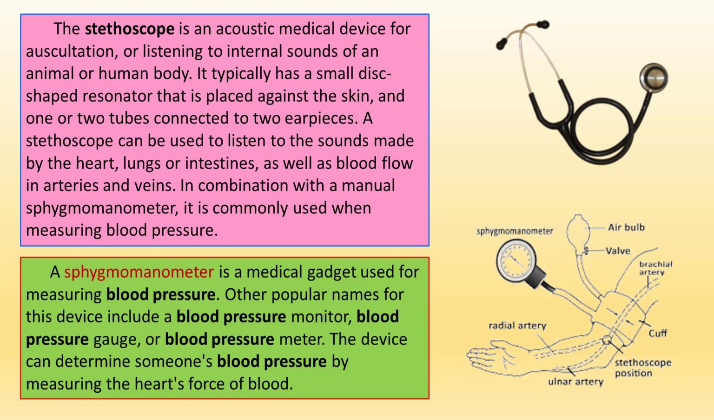A sphygmomanometer is a medical gadget used for measuring blood pressure. Other popular names of this device include blood pressure monitor, blood pressure gauge, or blood pressure meter. The device can determine someone's blood pressure by measuring the heart's force of blood.